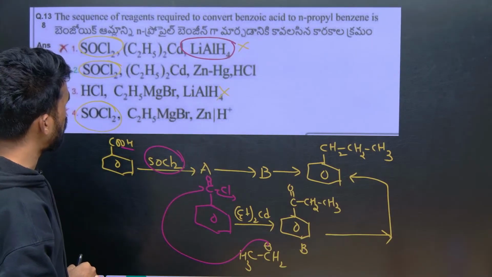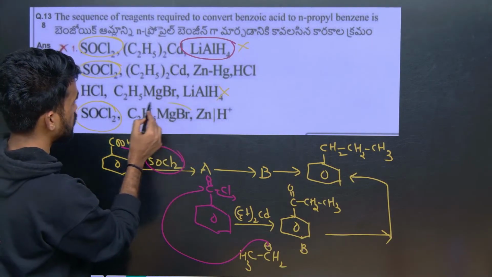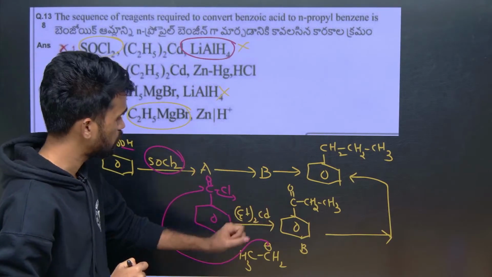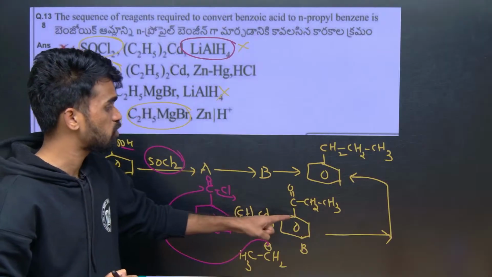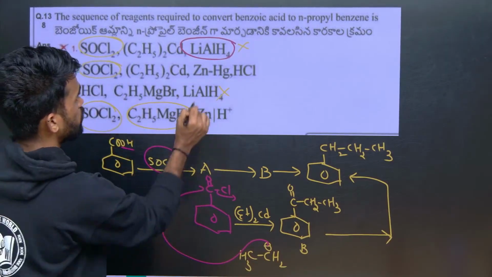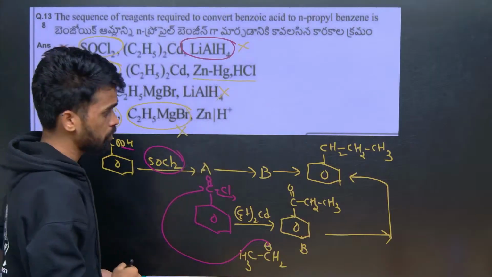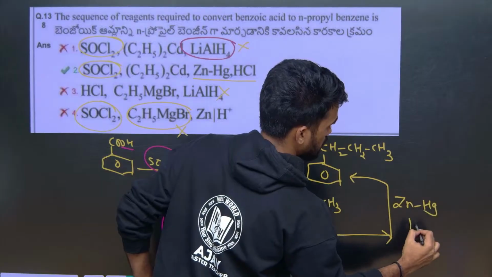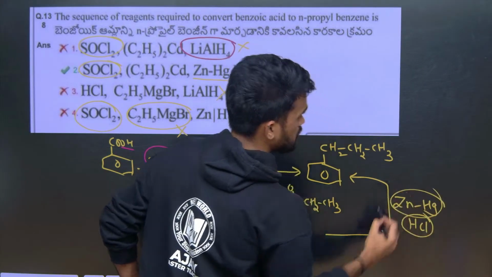And next, if we use this Grignard reagent, the reaction won't stop here itself. This Grignard reagent itself converts into alcohol. Therefore this is also not a suitable reagent. So when we use this zinc amalgam, ZnHg and HCl, this is what? Clemmensen reduction.